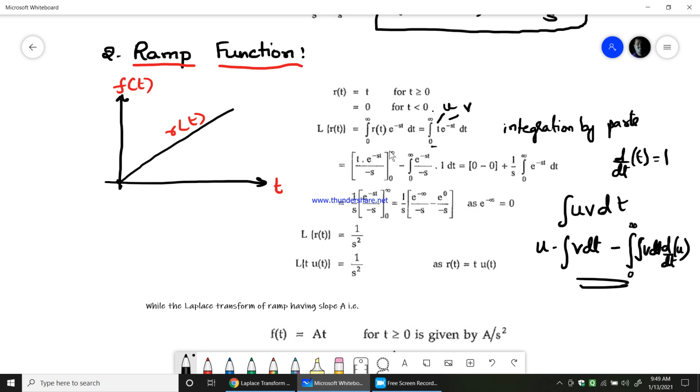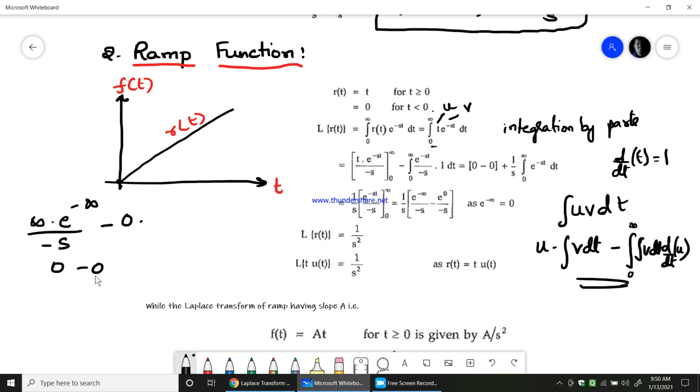Now if you apply the limits, with infinity for t, you get 0 minus 0 minus of minus plus s. Normally this is infinity into e power minus infinity divided by minus s, minus 0 into anything is 0. Now e power minus infinity is 0, 0 into infinity is 0, and 0 divided by anything is 0.